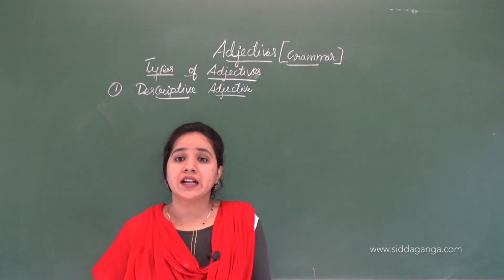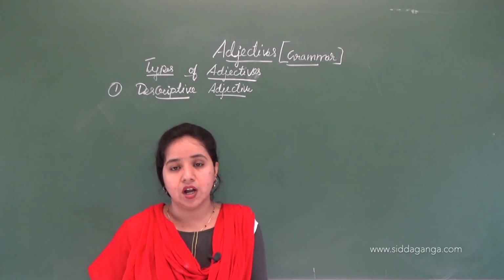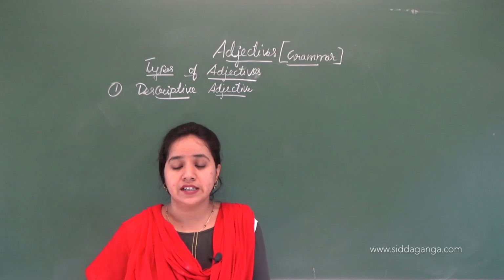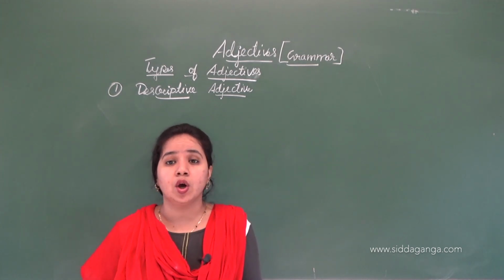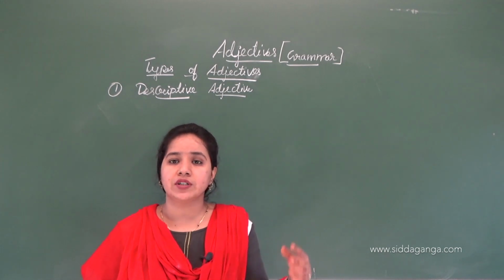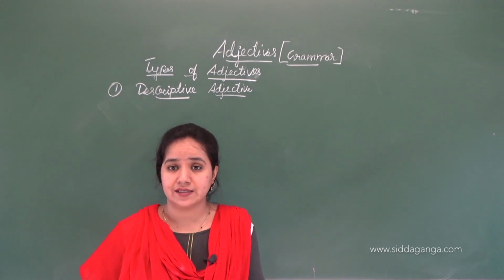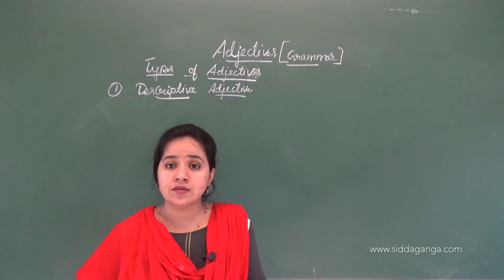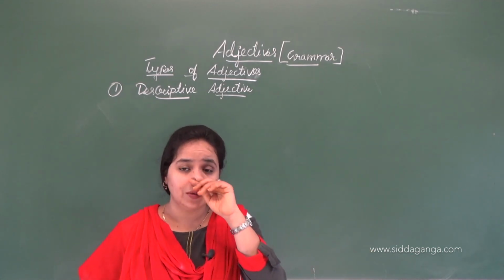It describes the kind or quality of the noun or pronoun it modifies. It says what kind of thing something is, and the qualities of nouns or pronouns.